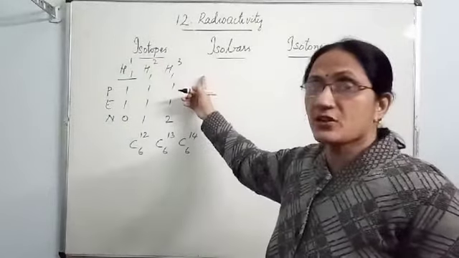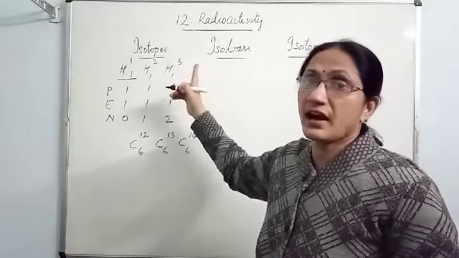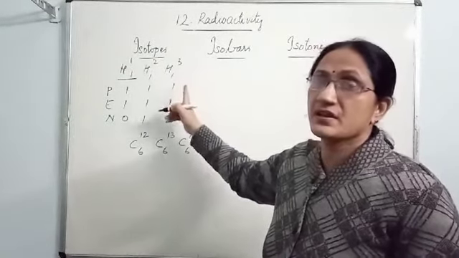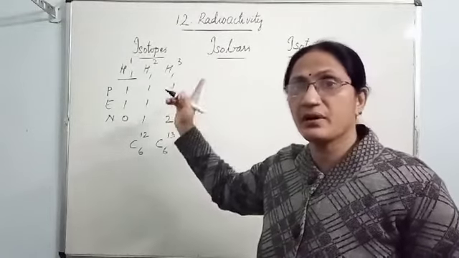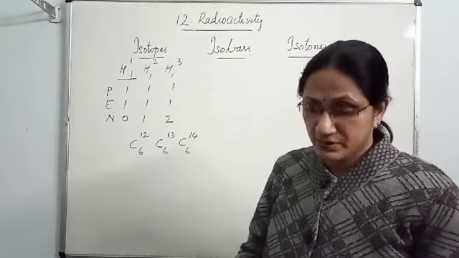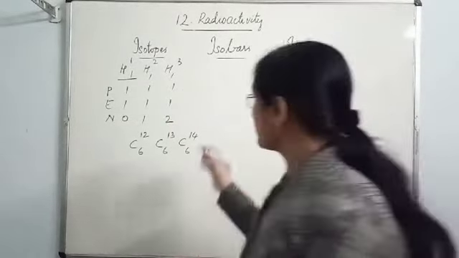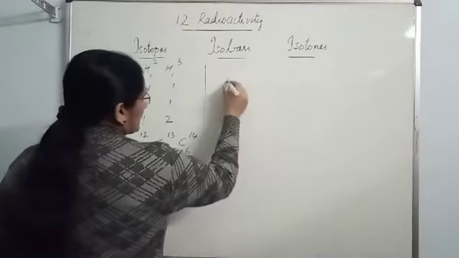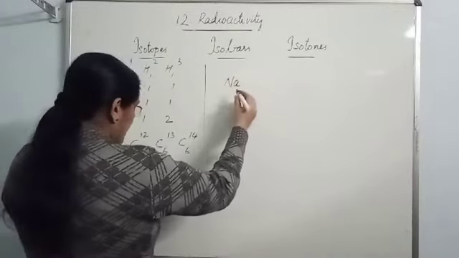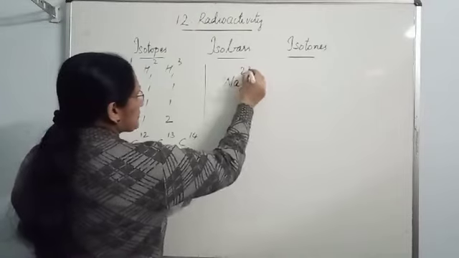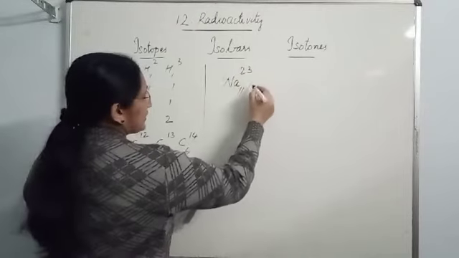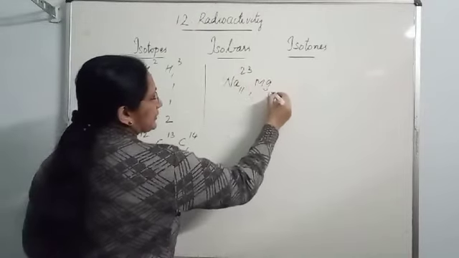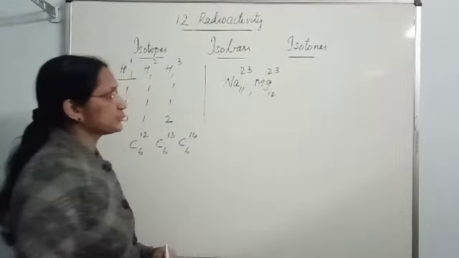Here, in case of isobars, they are the atoms of different elements having different atomic number but the same mass number. One example is sodium with atomic number 11 and mass number 23, and magnesium with atomic number 12 and mass number 23.